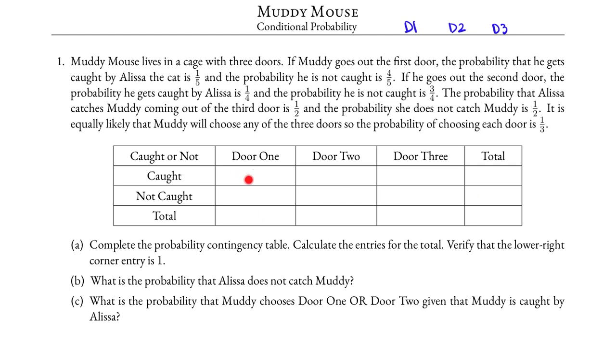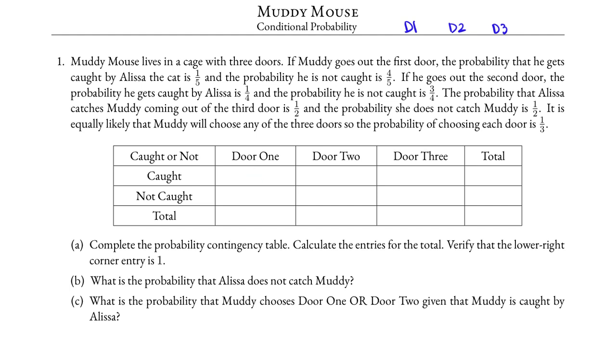For example, for this particular box, it is the probability that Muddy gets caught and he used door 1. The number in this box is the probability of the intersection of caught and door 1, and so it is an intersection probability.